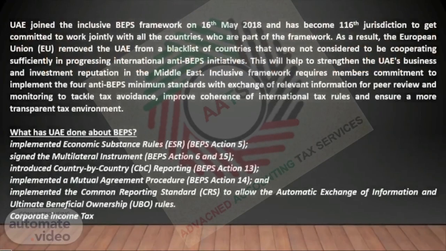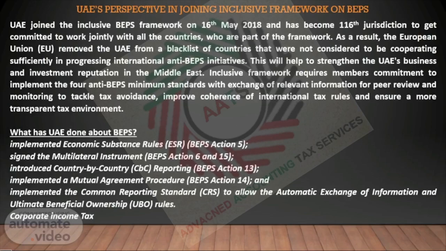UAE joined the inclusive BEPS framework on the 16th of May 2018 and has become the 116th jurisdiction to commit to work jointly with all the countries who are part of the framework. As a result, the European Union, EU, removed the UAE from a blacklist of countries that were not considered to be cooperating sufficiently in progressing international anti-BEPS initiatives. This will help to strengthen the UAE's business and investment reputation in the Middle East.